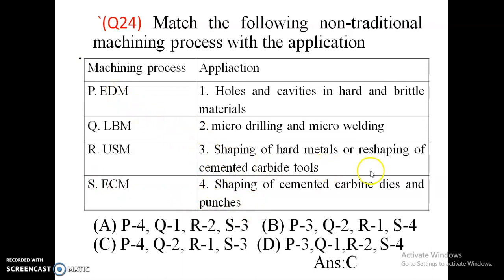Shaping of hard metals or reshaping of cemented carbide tools is made by the EDM process. So this is a very important question. So shaping of hard metals and reshaping of cemented carbide tools is made by the EDM process, and shaping of cemented carbide dies and punches is made by the ECM process.